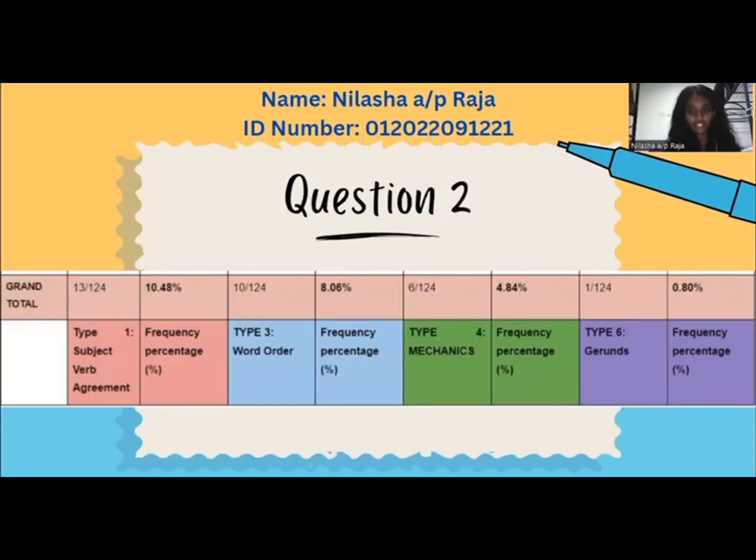My name is Nilasha, and today I'll be presenting the error analysis data that we got from question number 2. The most mistakes were made by students in subject-verb agreement, at 10.48 percent, followed by word order at 8.06 percent, third mechanics at 4.84 percent, and fourth gerund at 0.80 percent. Students didn't follow the rule in subject-verb agreement, where they were supposed to use a singular subject with a singular verb and a plural subject with a plural verb.